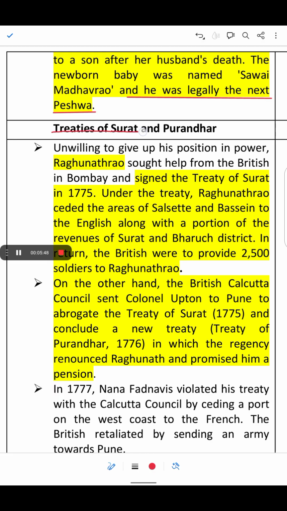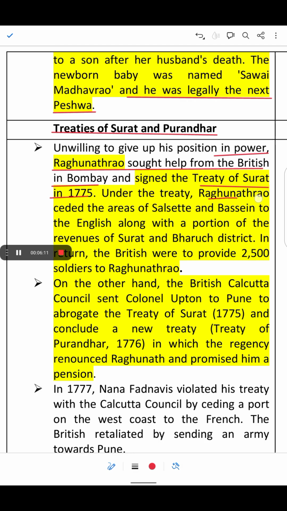Then the Treaty of Surat and Purandar. Unwilling to give up his position in power, Raghunath Rao sought help from the British. Since he was not ready to give up his power, he sought help from the British in Bombay and signed the Treaty of Surat in 1775.